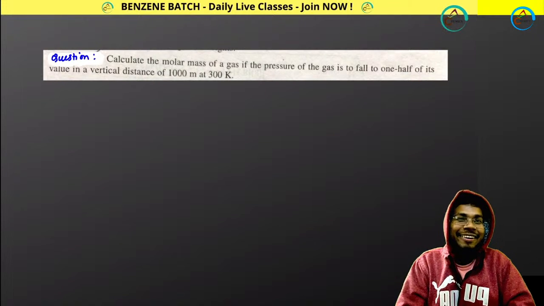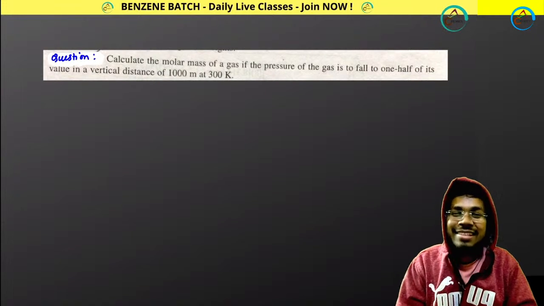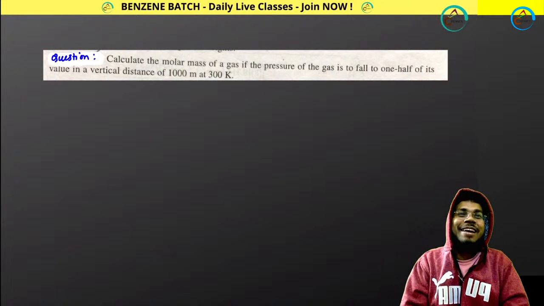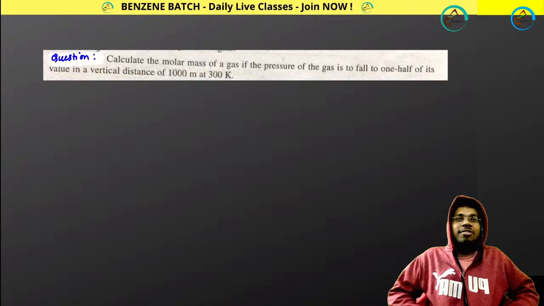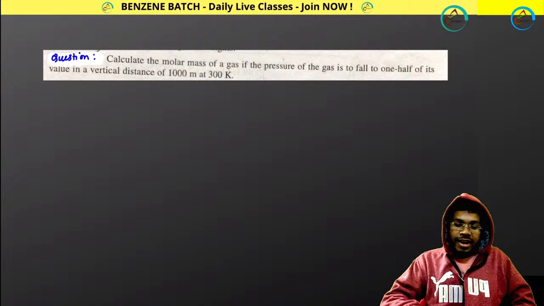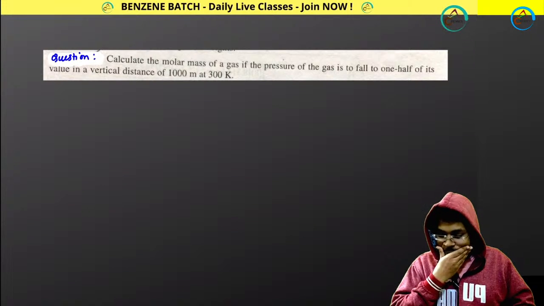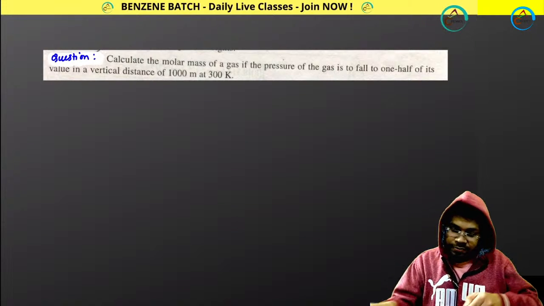Let's see who can answer this question. If you can answer this question, it will be very easy for you. Very good, Boltzmann distribution law. Shiny, Tovai, good. You solved it, then solve it.